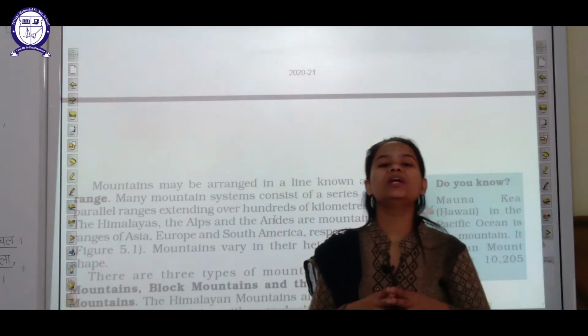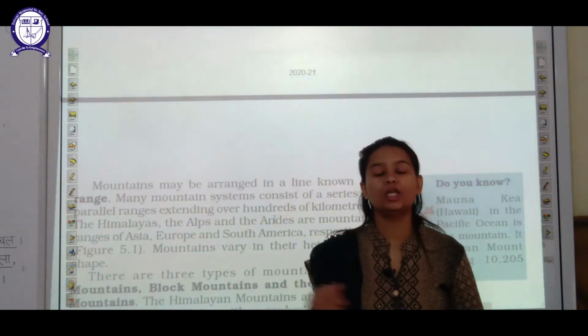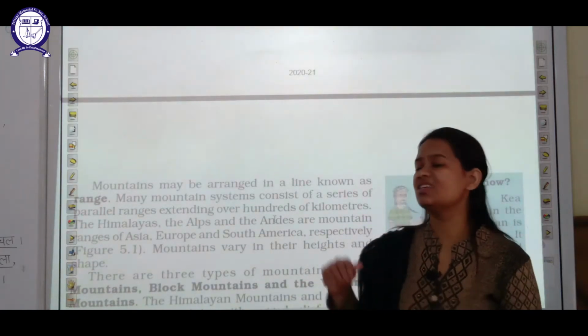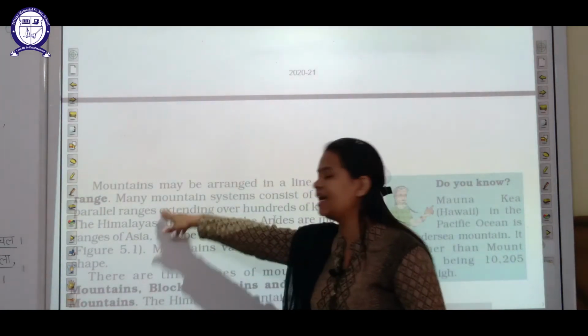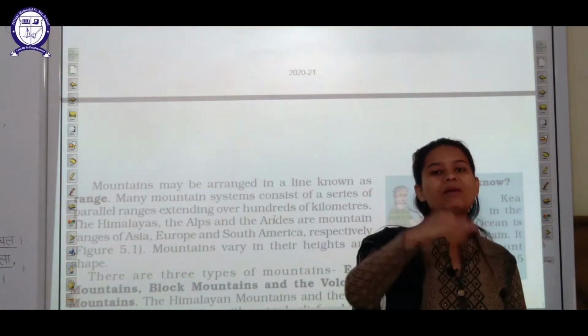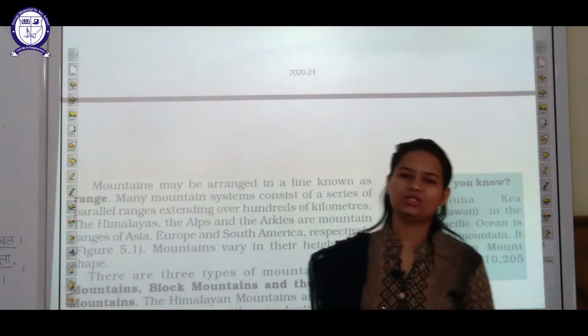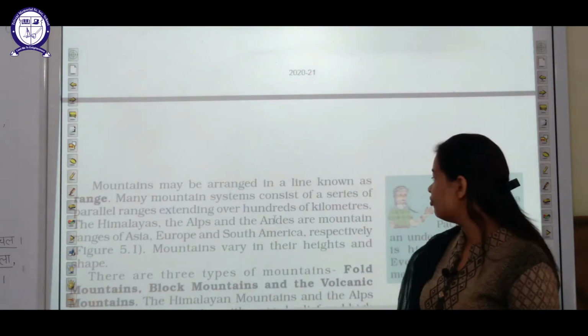So that particular arrangement of mountains in a particular line or in a particular series is called a range of mountains. So what is a range of mountains? When mountains are arranged in series in a particular line, that is called a range of mountains.